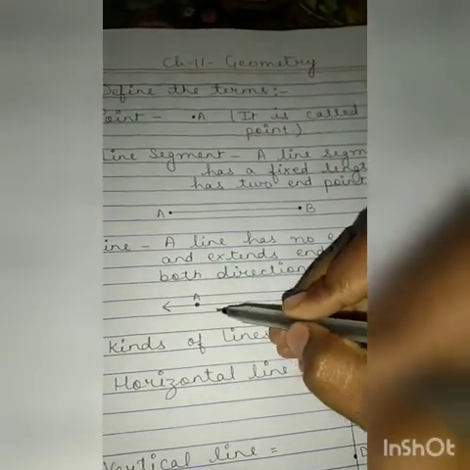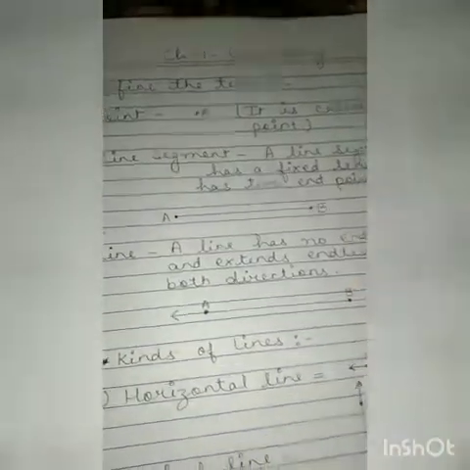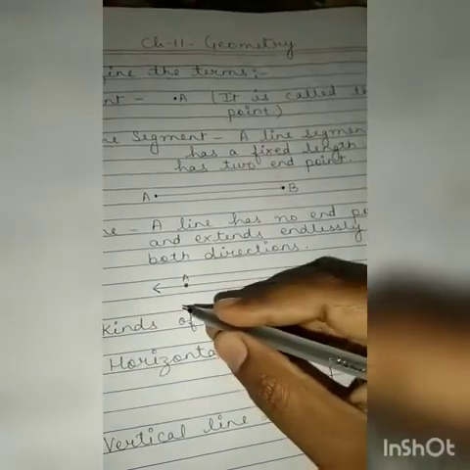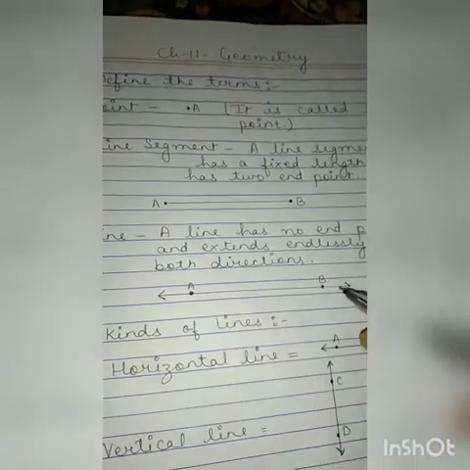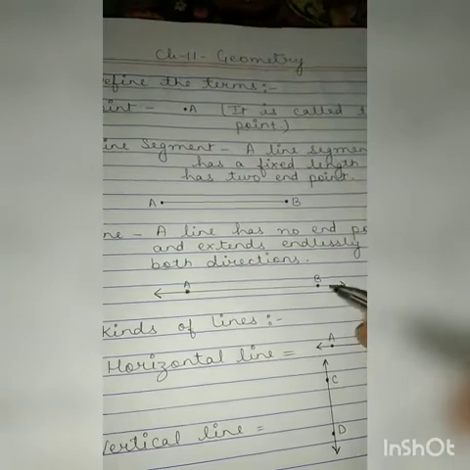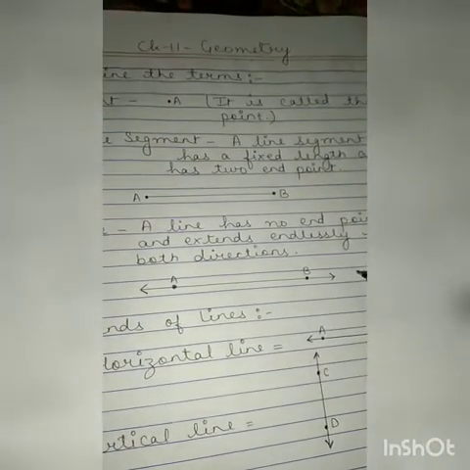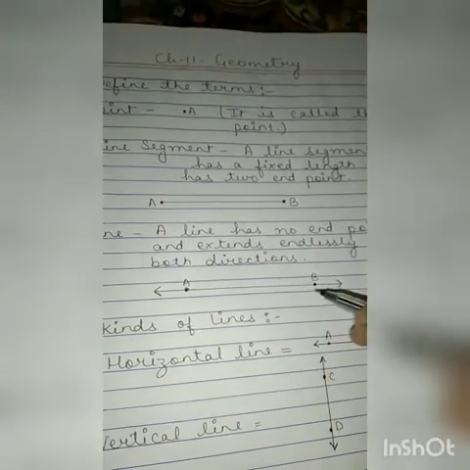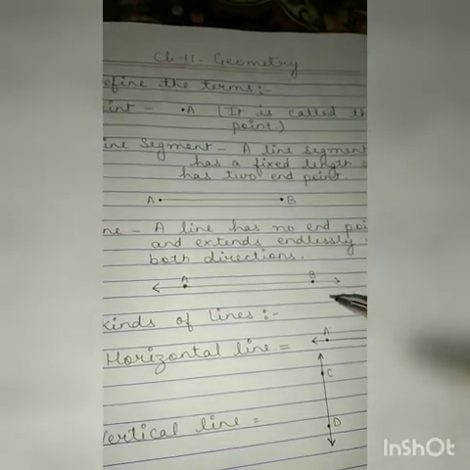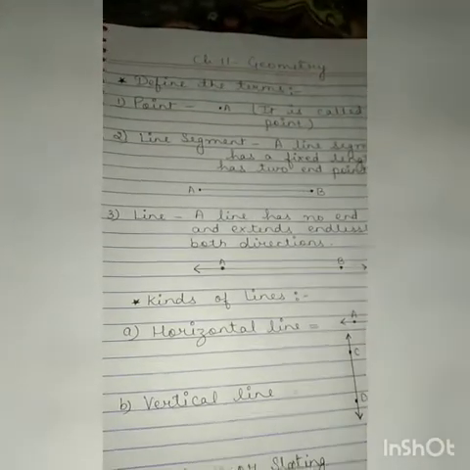It means that a line is having no endpoints, and this arrow means that it can be extended endlessly in both directions, because arrows are made on both sides. This one is a line, and a line can be extended endlessly in both directions. So this is the diagram of a line.